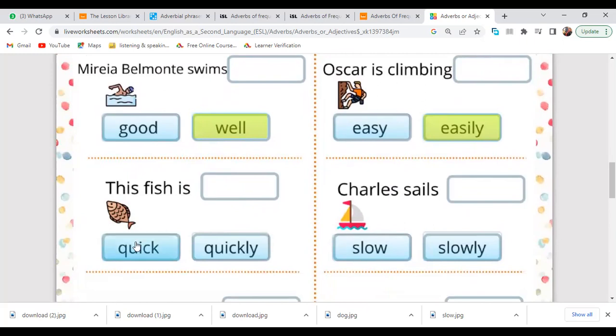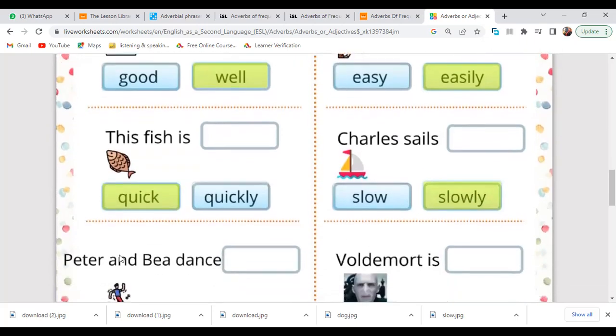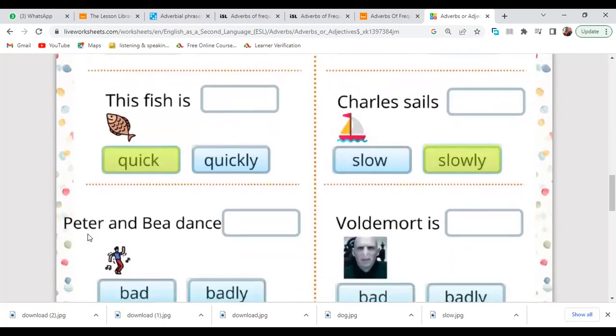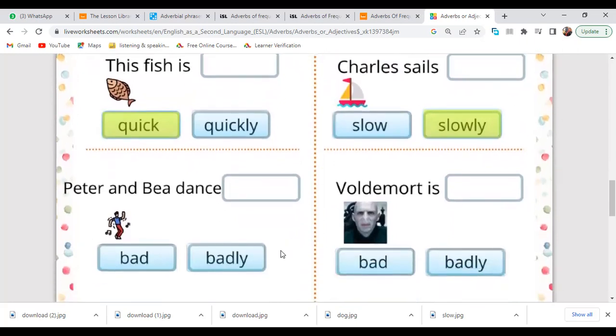So this fish is quick. Charles sails. How does he sail? It's a verb. I want to describe the verb. He sails slowly. Peter and B dance. How do they dance? They dance badly.